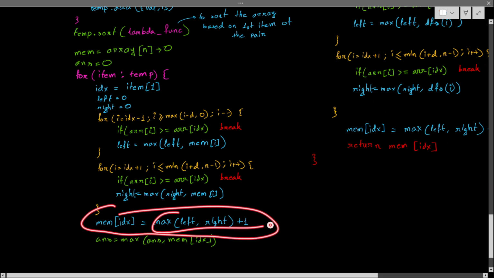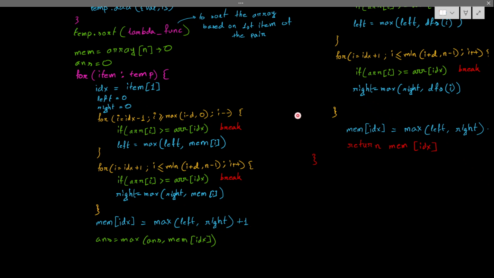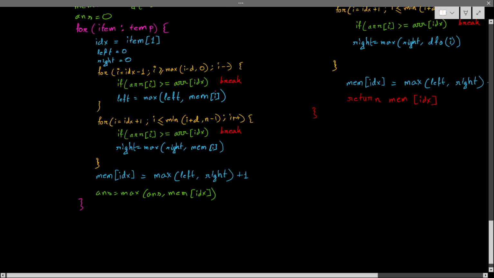This whole thing you can directly put in this place because this is nothing but the memory of IDX. And this is the case, and I am stopping the loop. And at the end, I have to return the answer.